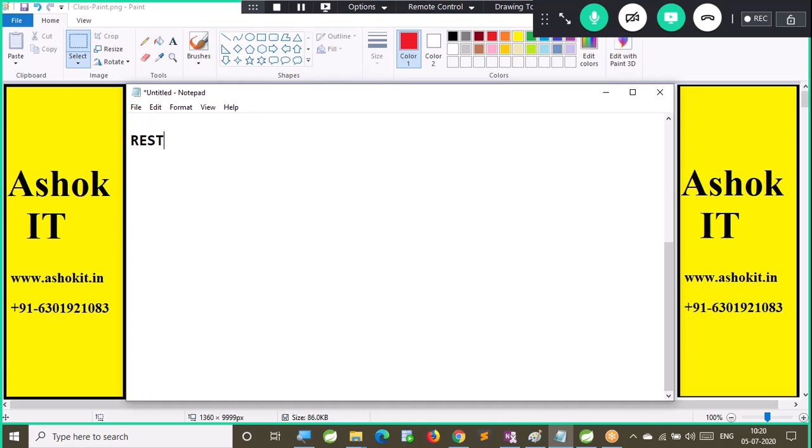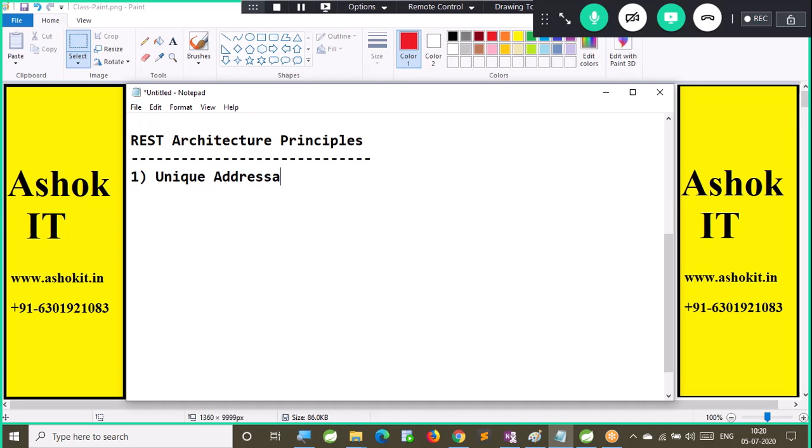REST architecture principles. What are those principles? Come on. What is the first one? First one is unique addressability. What is the second one? Uniform constraint interfaces.